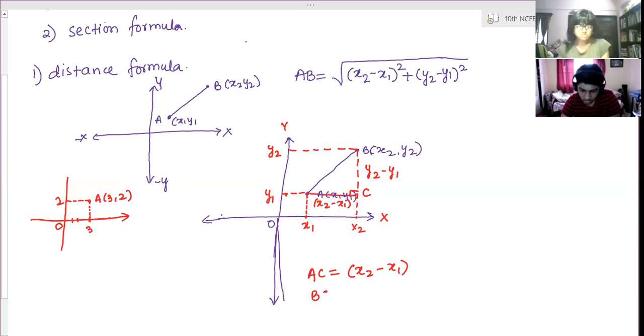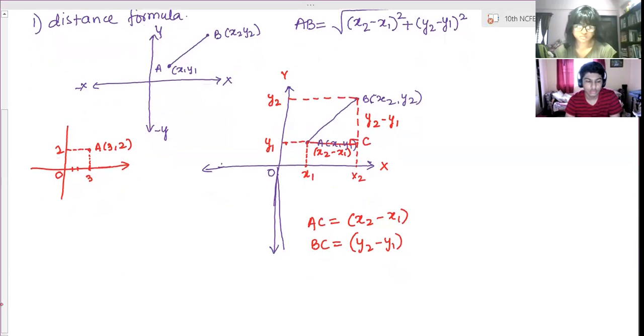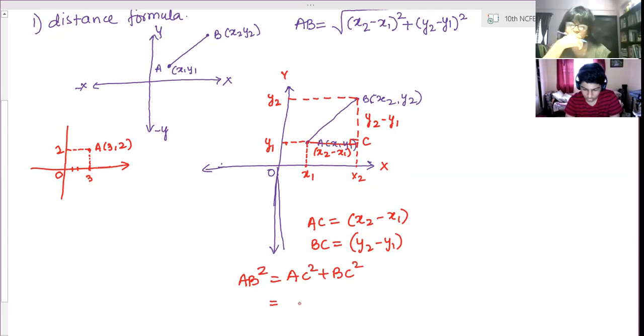Now use Pythagoras theorem: AB square is equal to AC square plus BC square. So AB square is x2 minus x1 whole square plus y2 minus y1 whole square.